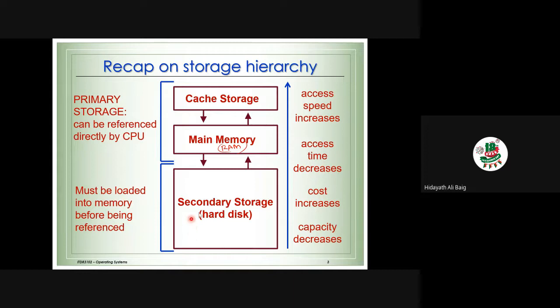This is called secondary memory. Why do we call it secondary memory? Because if you want the CPU to read and write the data, it cannot go directly to the hard disk. What it does is bring the data from secondary memory to main memory, write the data here, and after the writing has been completed, send the data back to the hard disk.